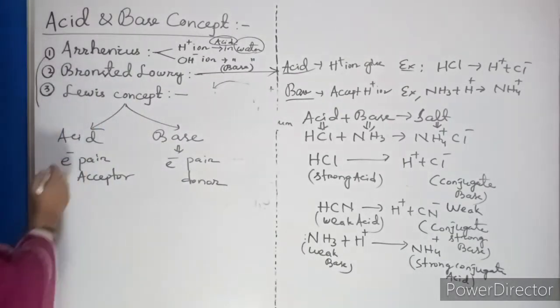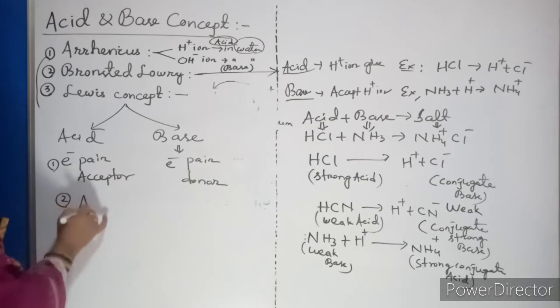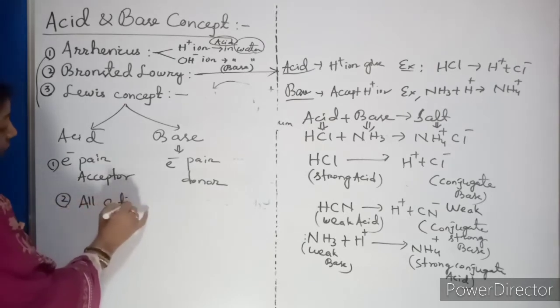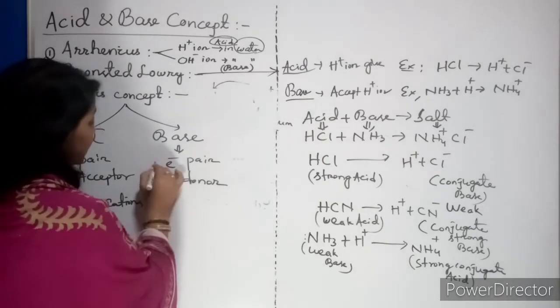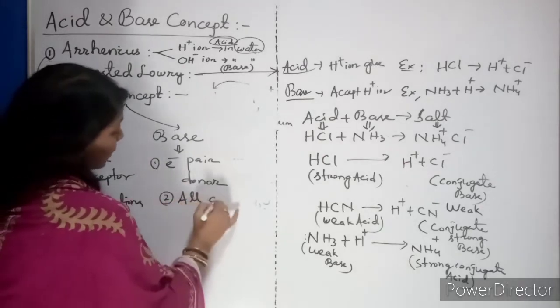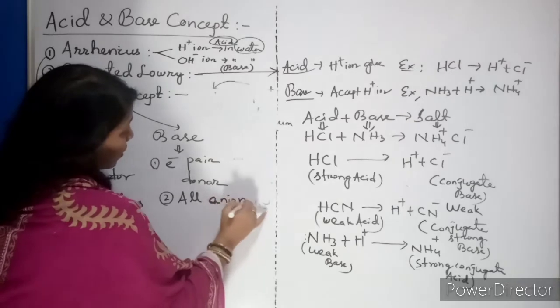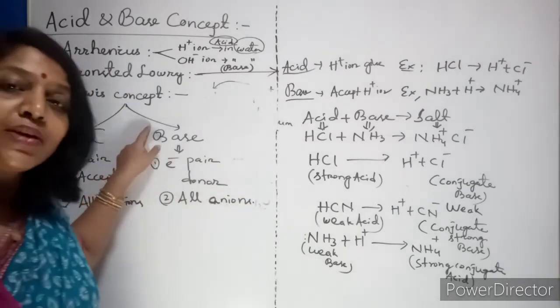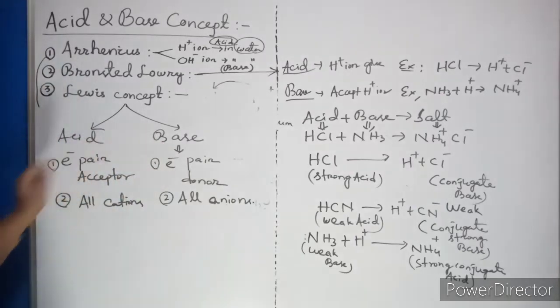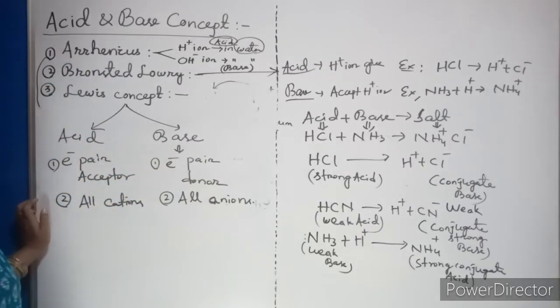And what he told second, all the cations come under the category of acids, whereas in the case of base, all anions come under the category of bases. These are the two things I told.